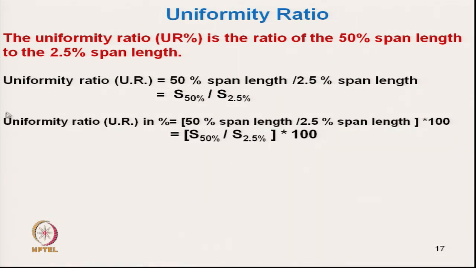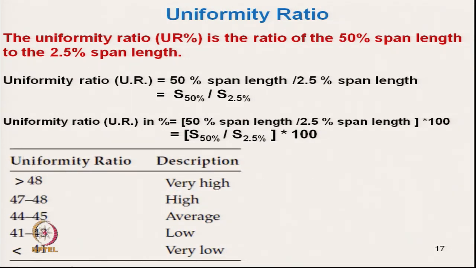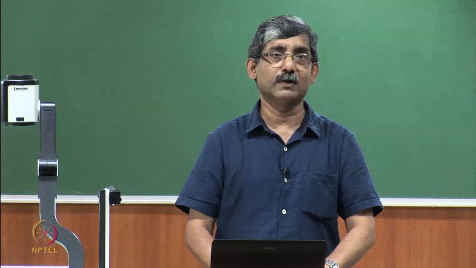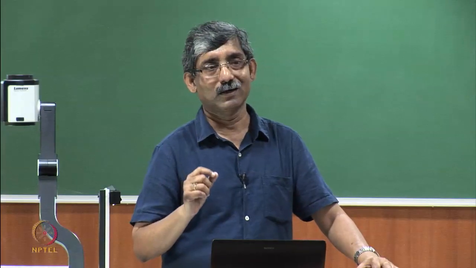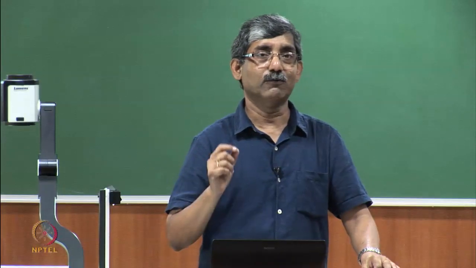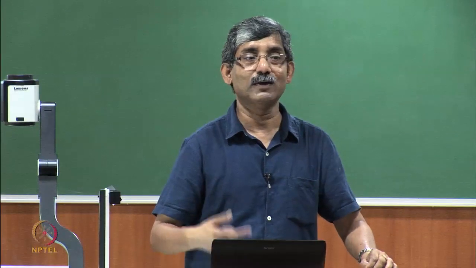And we can express it in terms of percent also by multiplying by 100, and this is the value. So, it is typically 40 to 50%, that is the range. Now, it is a smaller value. So, uniformity ratio, we should always remember, is smaller in value than the uniformity index by a factor roughly about 1.8. So, if someone asks, I have a fiber of say 45% uniformity ratio, what is the expected uniformity index?